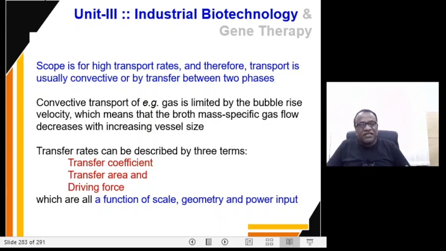The transfer rates can be described by three terms. Number one, the transfer coefficient, the transfer area, and the driving force. So all these three terms are a function of scale, geometry, and the power input.